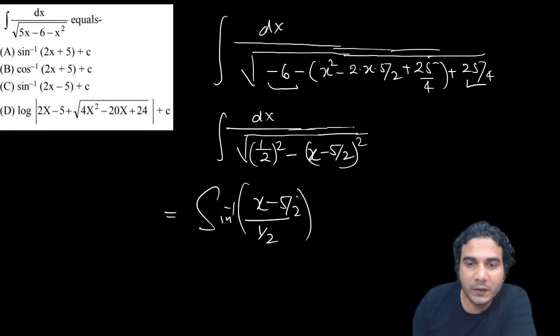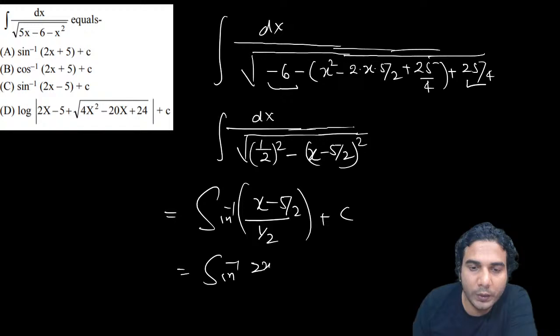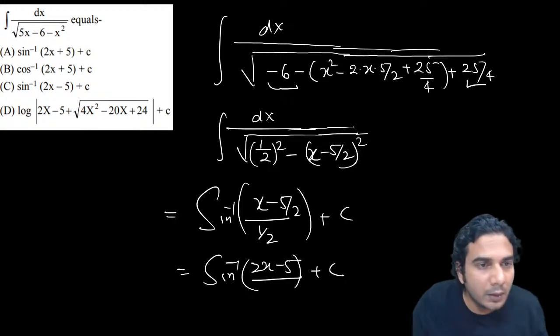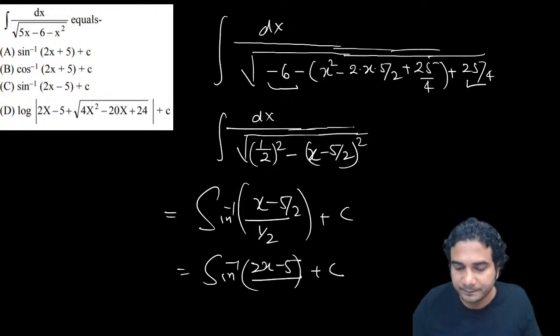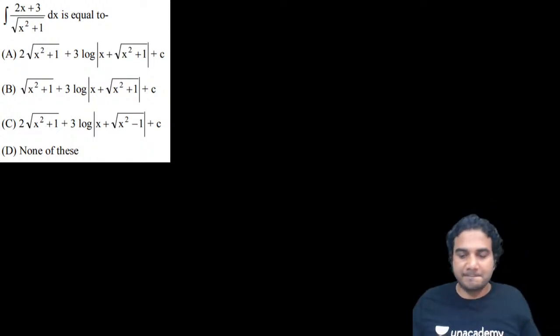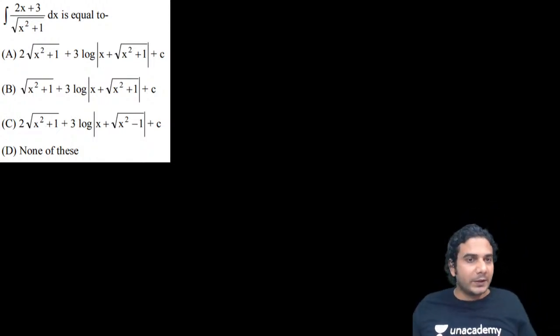And the coefficient of x is 1, so you do not need to divide by anything. Just simplify it. So it is sine inverse of (2x minus 5) divided by what? Nothing. 2 will get cancelled. All right, so plus c. That's it. So C is the correct answer. Now let's do this. Try this one. Try to find the answer of it.